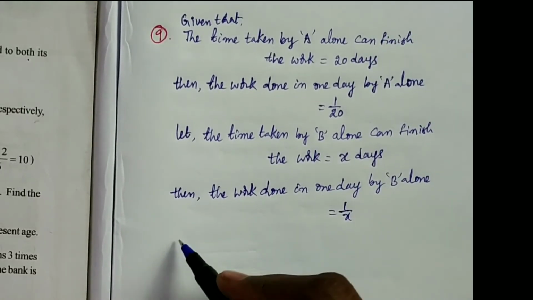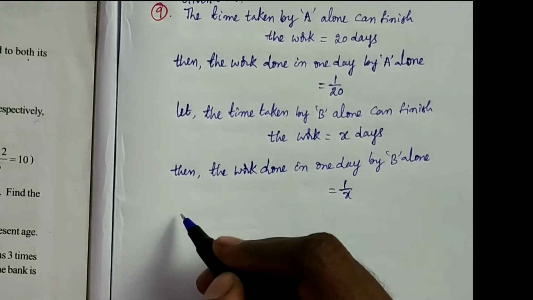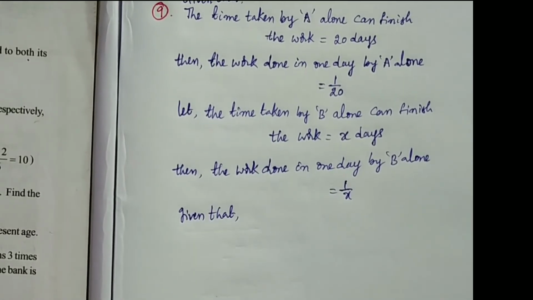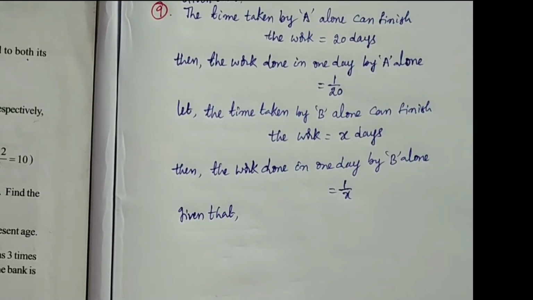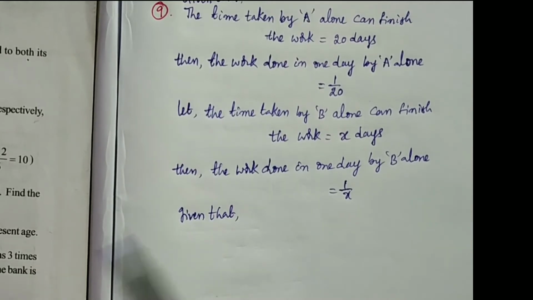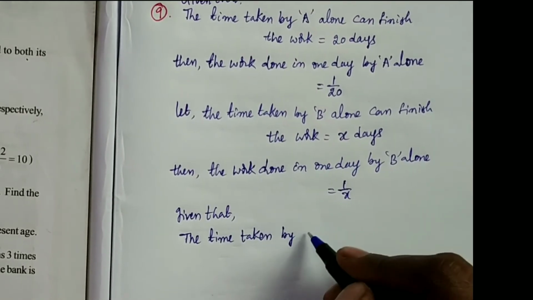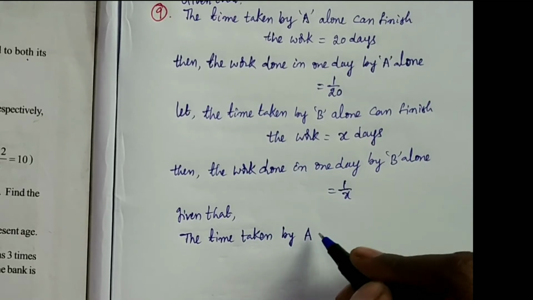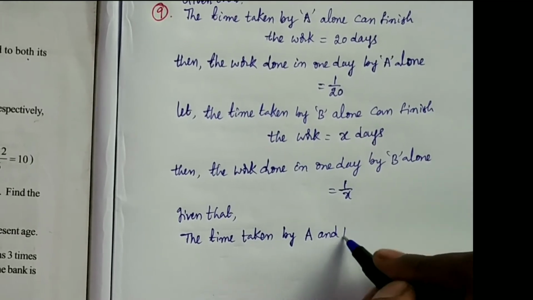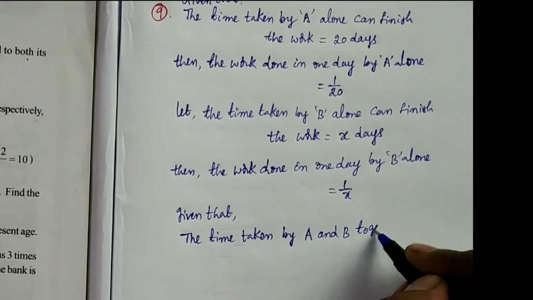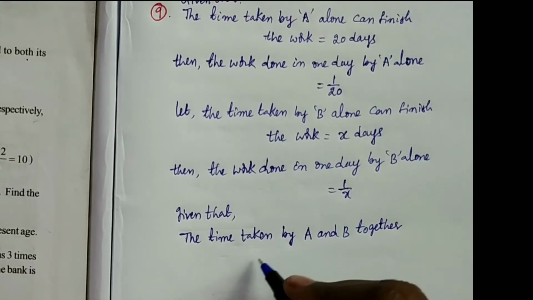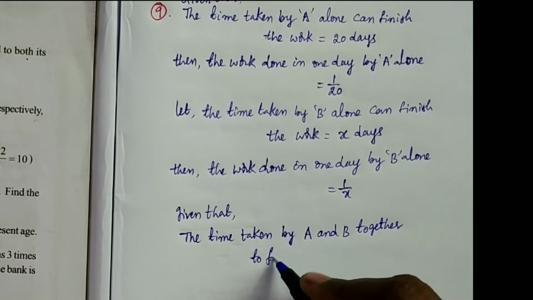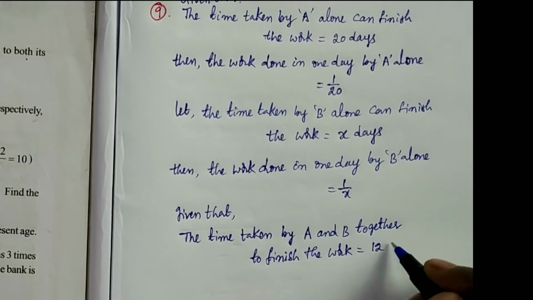And given that A and B together can finish a piece of work in 12 days. So the time taken by A and B together to finish the work is 12 days.